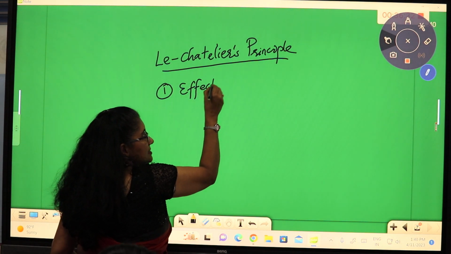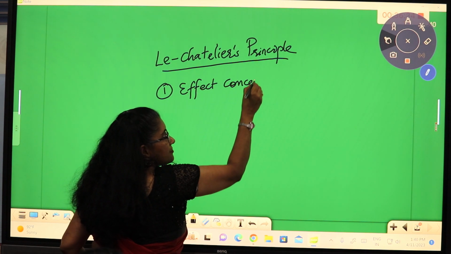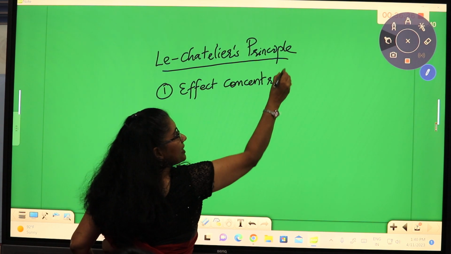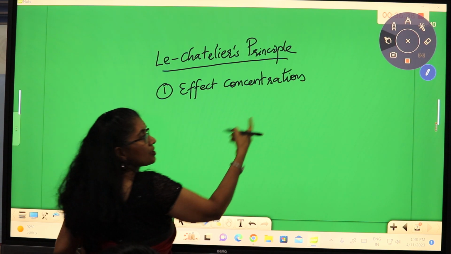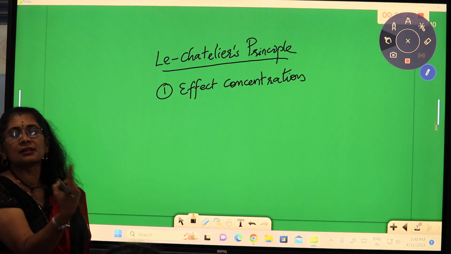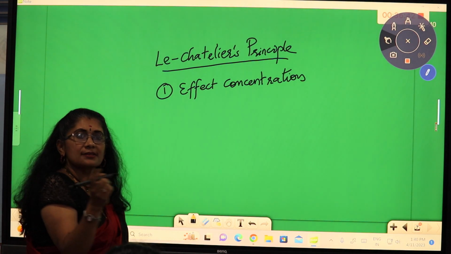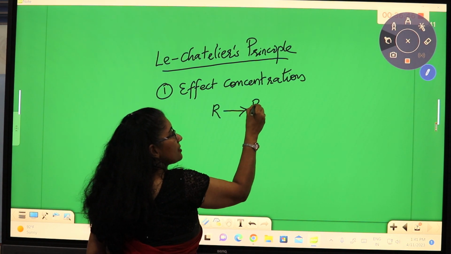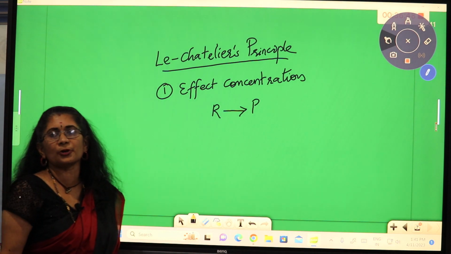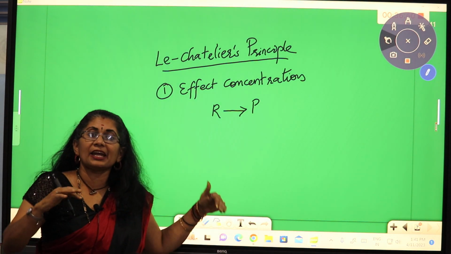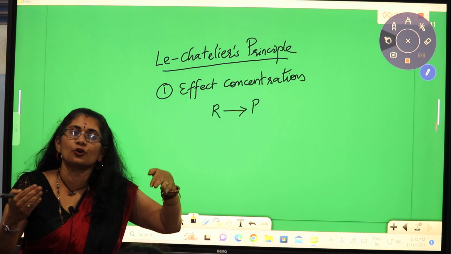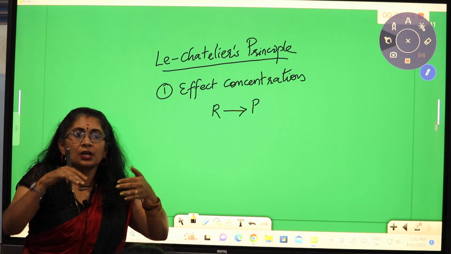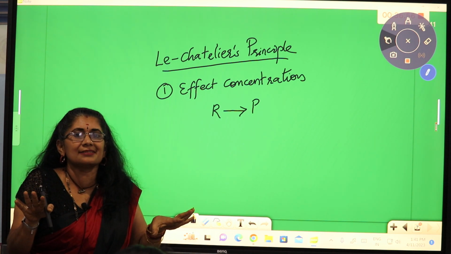The first point is, what happens when the concentration is changed? What happens to the product when the concentration is changed? Say, for example, we are taking a general reaction: reactant is giving product. Now, if any one of the reactant concentrations is increased, the already attained equilibrium is disturbed.